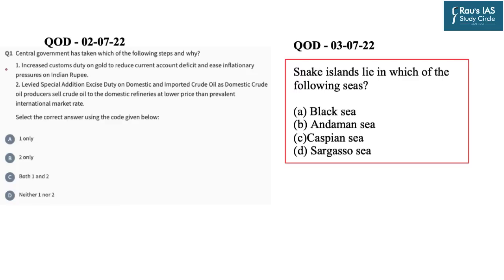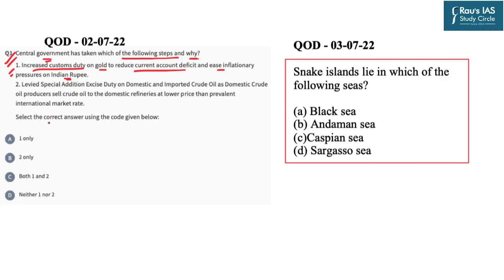So now is the time for the question of the day. The question from yesterday's DNS is in front of you. The question said that central government has taken which of the following steps and why? Statement 1 is increase the custom duties on gold to reduce the current account deficit and ease the inflationary pressure on Indian rupee.